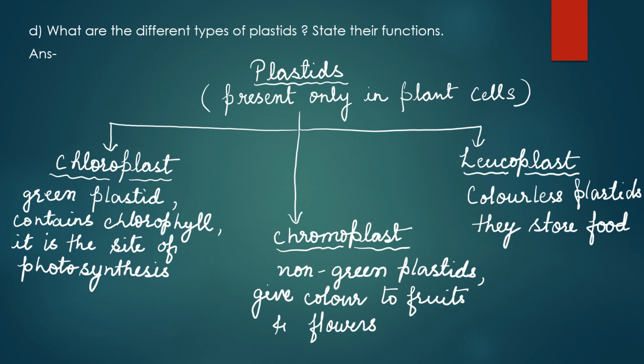As I have told you, they are found in those areas of the plant where sunlight does not reach. So this finishes your long answer type questions. You may write this answer where on the left hand side, on the plain side, you may draw this chart, and on the right hand side you may explain each plastid using proper sentences.